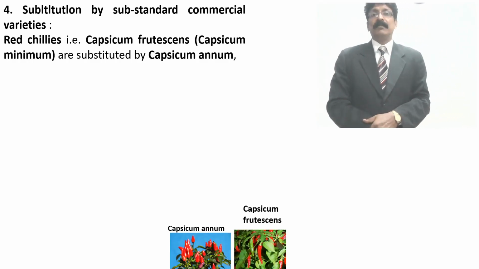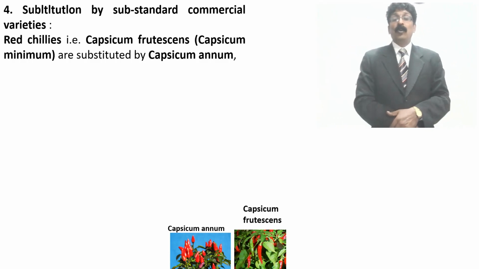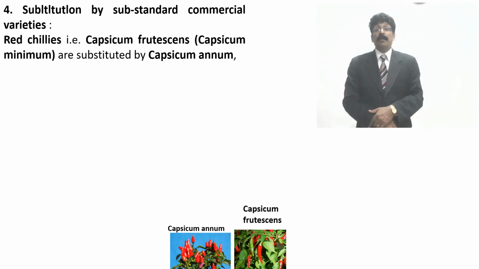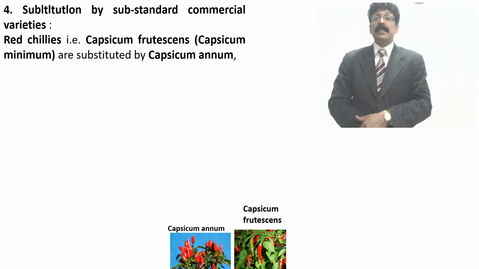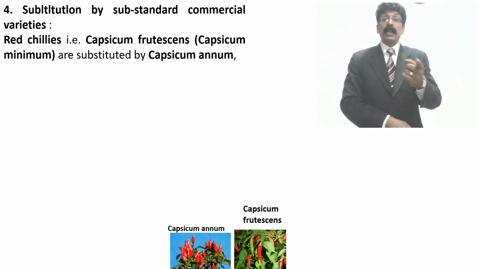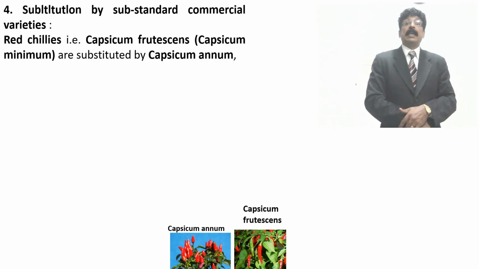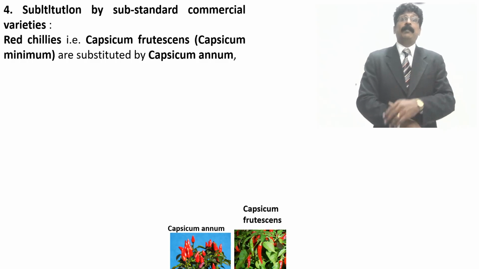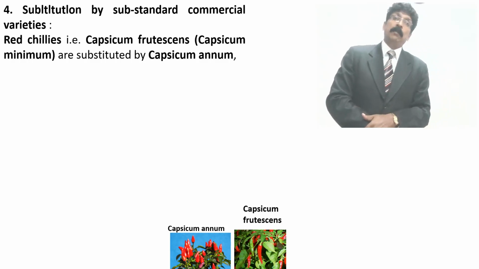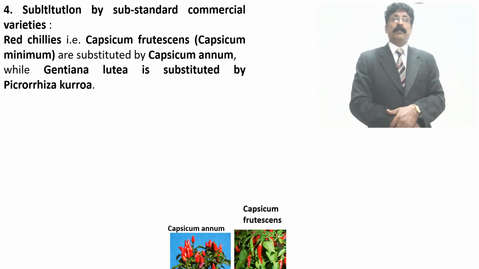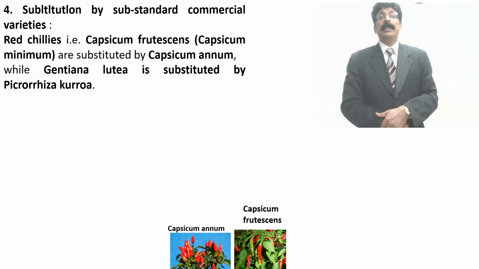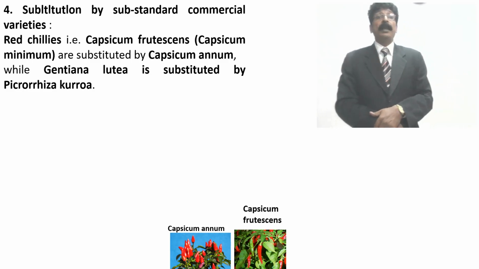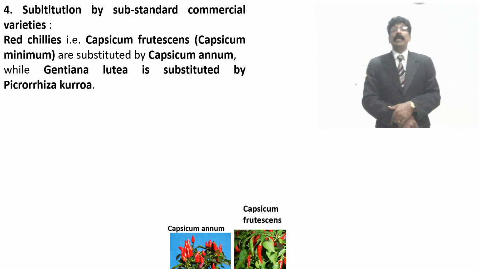You see, Capsicum frutescens or Capsicum minimum is slightly lengthy, having good capsaicin, but the low quality Capsicum annuum, the same variety, can be substituted, added, mixed, powdered and given. Same like Gentiana lutea is substituted by Picrorhiza kurroa.